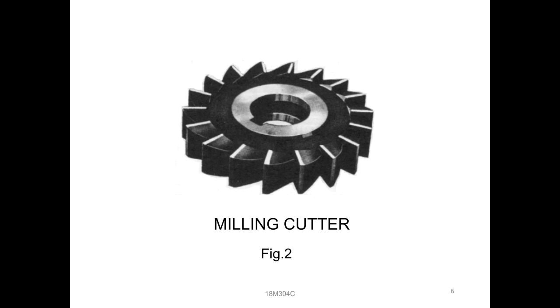If a cutter has only a single tooth, we call it a single point cutting tool. But a milling cutter has a number of teeth for the cutting purpose. We call it the milling cutter, right? Then next, what are the main milling features?